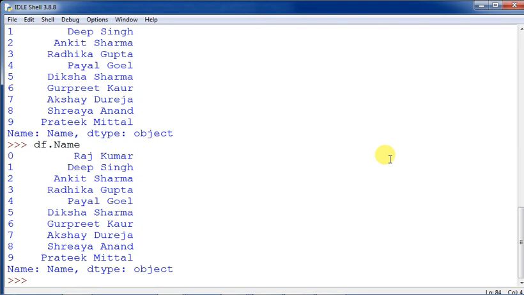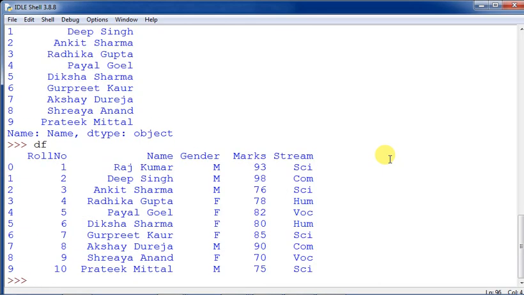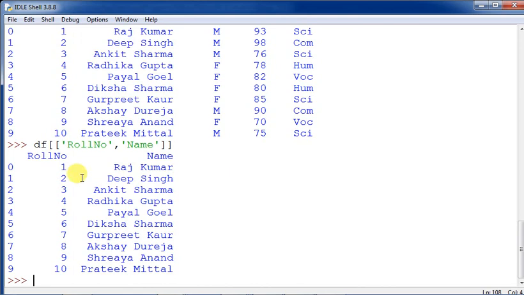When you want to print multiple columns, let us see the data frame once. The data frame is like this. You want to print the roll number and name together. So what will you call? df, then you have to give two brackets like this, and then give the name of the column, roll no, exactly matching, the case should match. Then give name, close it, and enter. You will see that roll number and name both have been printed.